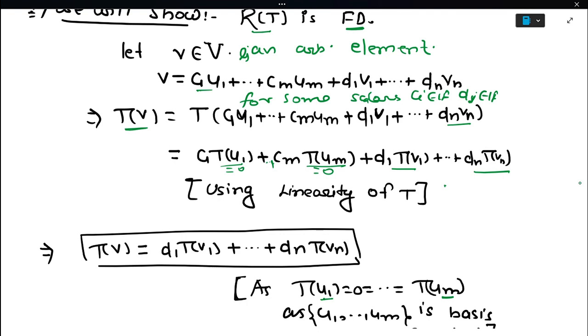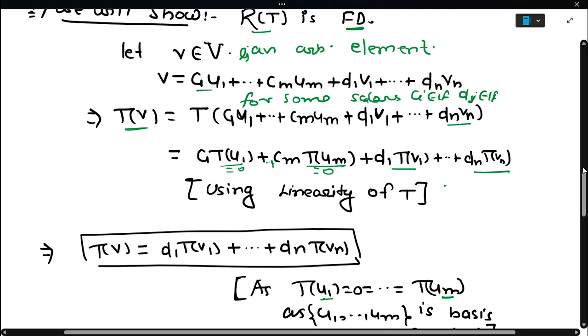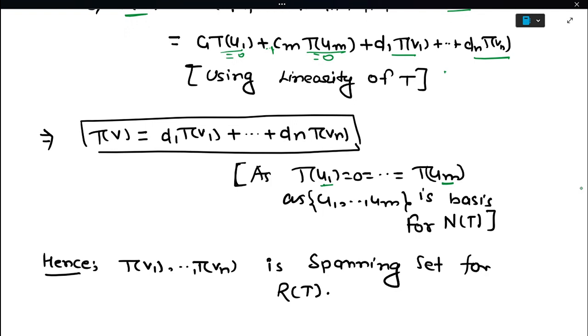So these elements will be 0, and the resultant we get is T of V equal to D1 T of V1 plus dot dot Dn T of Vn, because the remaining vectors are 0 and the resultant will be 0. So 0 plus this vector will be these vectors only.